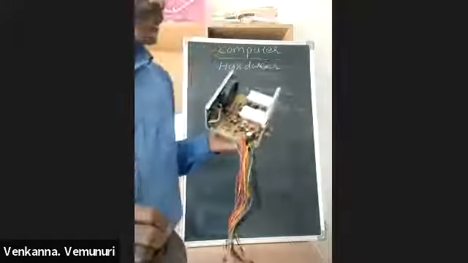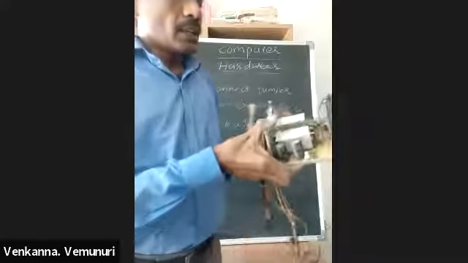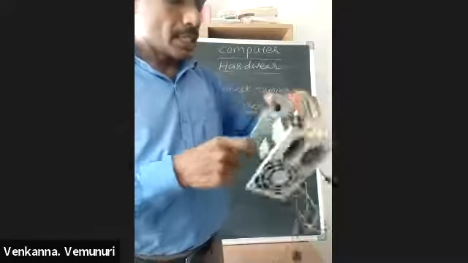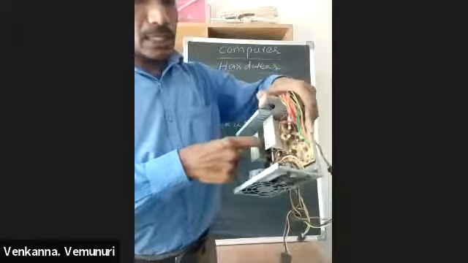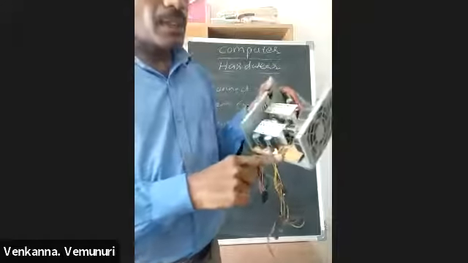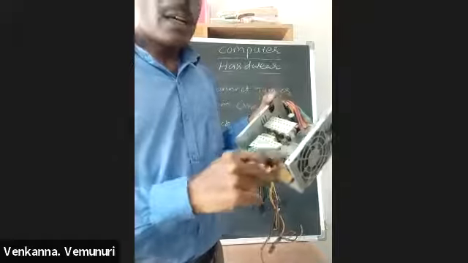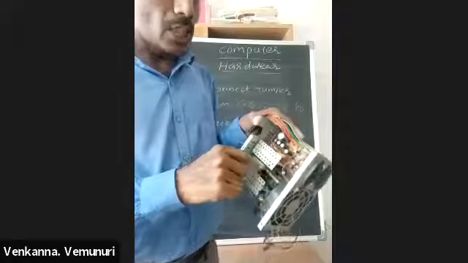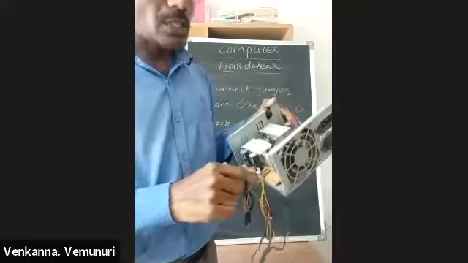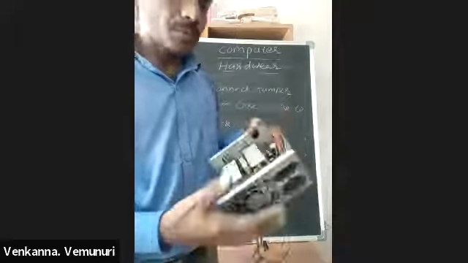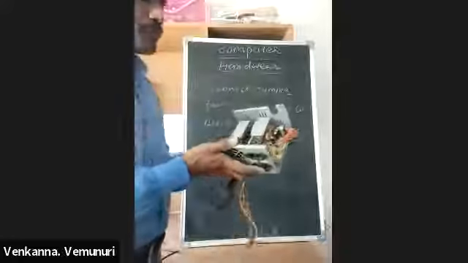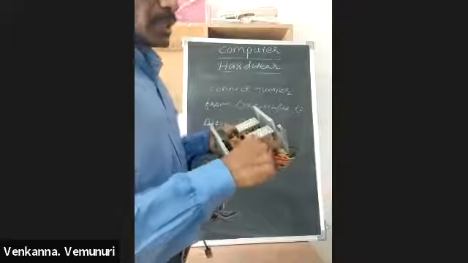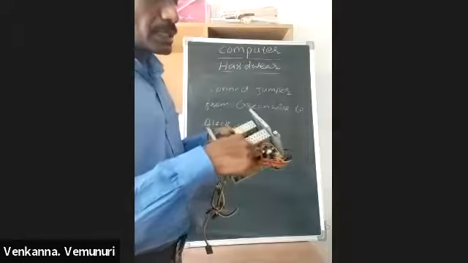Actually, in this SMPS the main damageable parts in the primary section are, first, the main capacitors, second, the switching transistors, and third, the bridge rectifier. The common component is the fuse. If the switching transistors or diodes are shorted, the fuse immediately blows off. The major problem on the output side of the SMPS, in the secondary section, is capacitors bulging or weak.